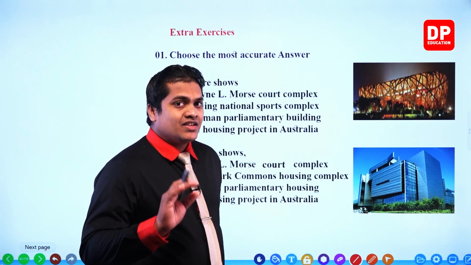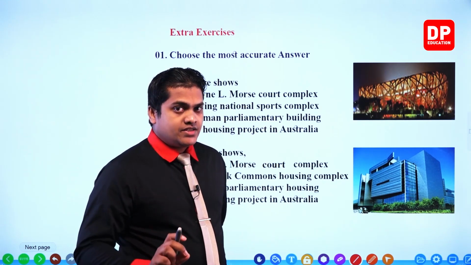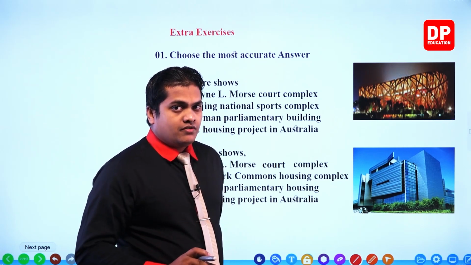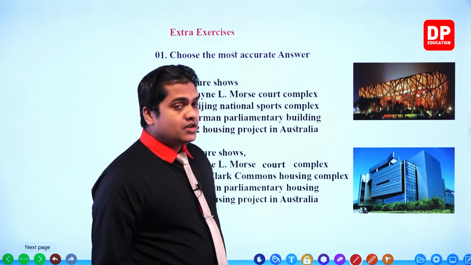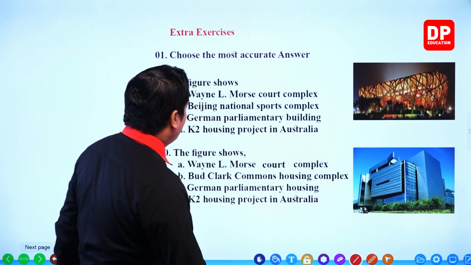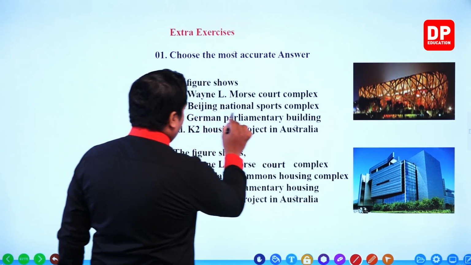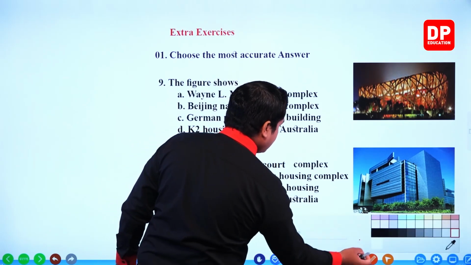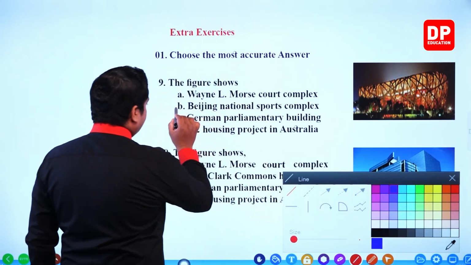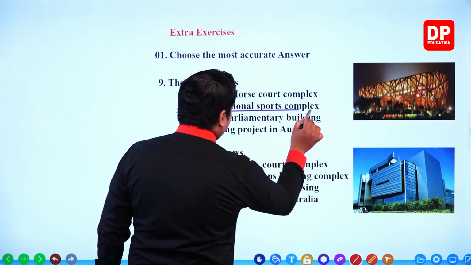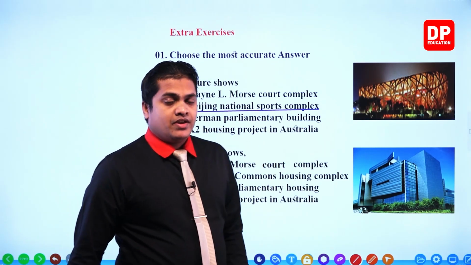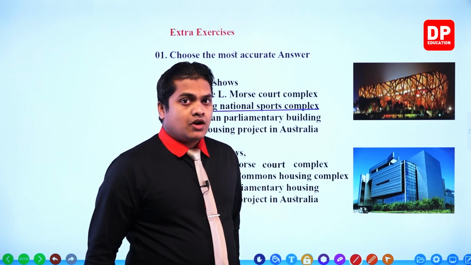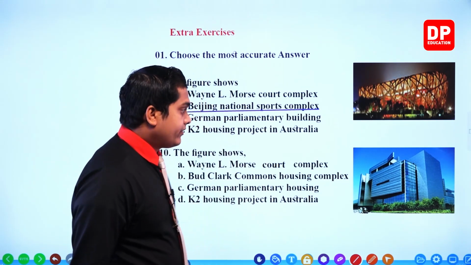It's also called the bird's nest, mainly because of the special structure, the shape of the sporting complex. So go for the answer, Beijing National Sports Complex. Can you remember, I told you that this was implemented in order to host the 2008 Olympics, right?